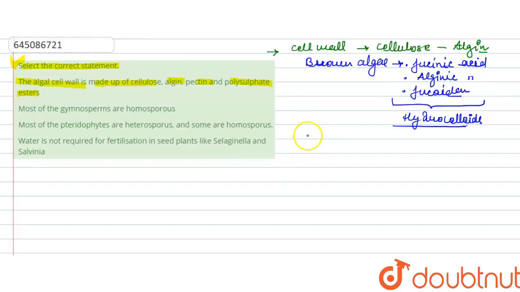If we talk about the red algae, the cell wall of red algae is a little bit more complex than the brown algae, and in the red algae the cell wall is made up of cellulose and pectin.